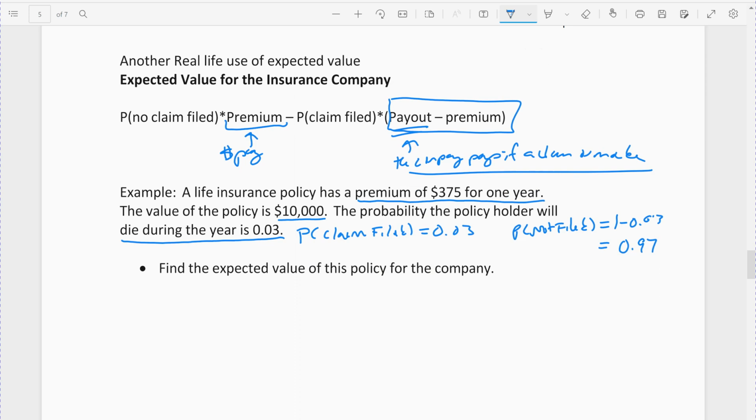So what's the expected value? The expected value is the gains the insurance company expects to make based on a bunch of people having the same policy, or you having the same policy for many, many years. So the expected value is the probability that no claim was made times the premium, which is how much you pay in the year, $375.